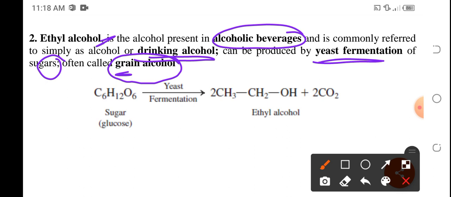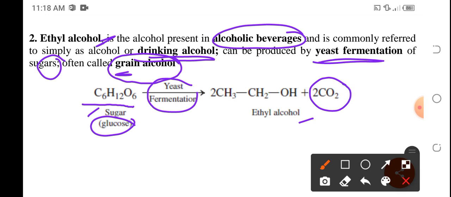Okay, so we have the glucose in the sugar, C6H12O6. With yeast fermentation, it will now produce ethyl alcohol and a side product of carbon dioxide. So this one is the one being observed kapag nagpo-ferment kayo, yung bubbling. So the gas being expelled is eventually the carbon dioxide. So ethyl alcohol will have two carbon atoms with the hydroxyl group as its functional group.